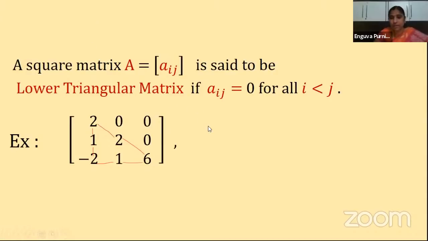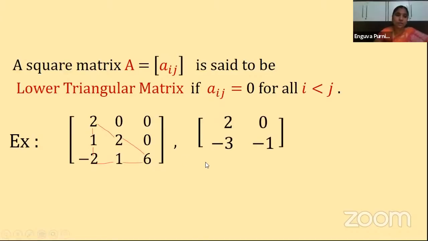Let us see one more example here. A 2 by 2 matrix. Here we have A12. Its position is A12. First row, second column. So here i less than j. So here we have 0. And the remaining all elements are forming a triangle where i is equal to j or i greater than j. Clear? So these are the two examples for lower triangular matrix.